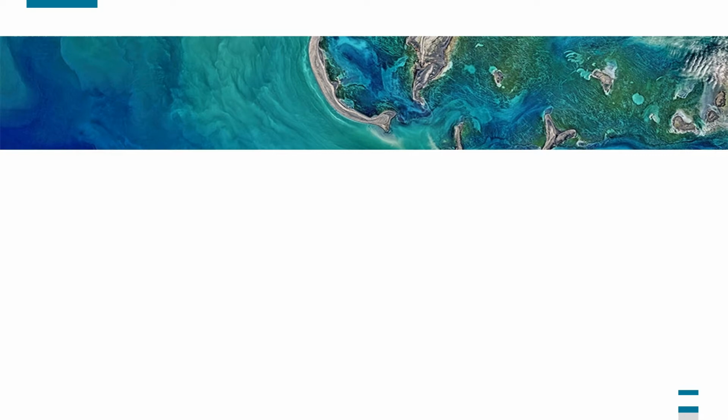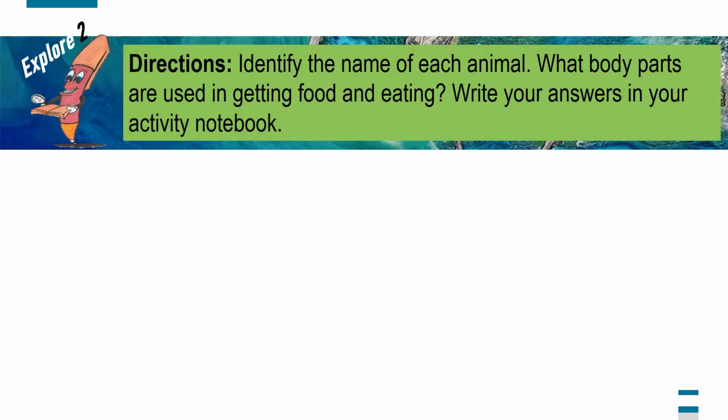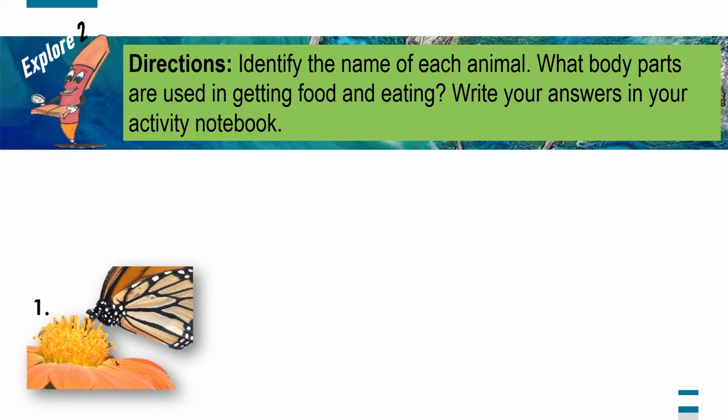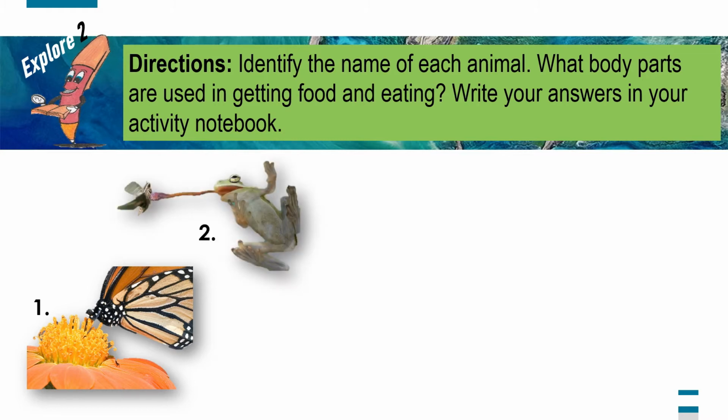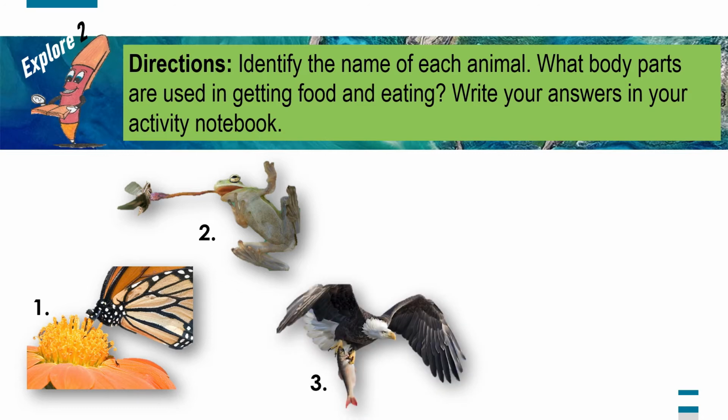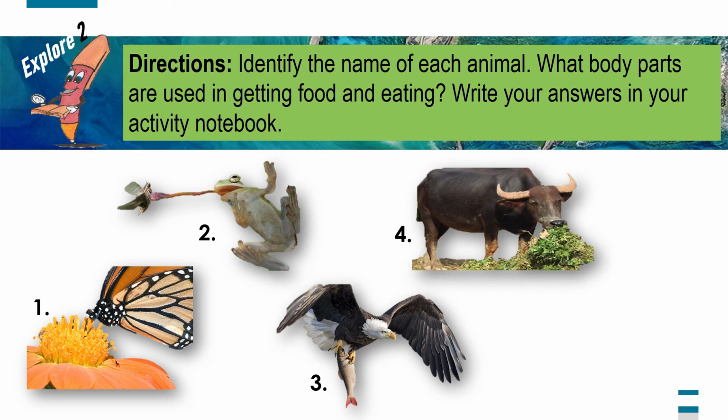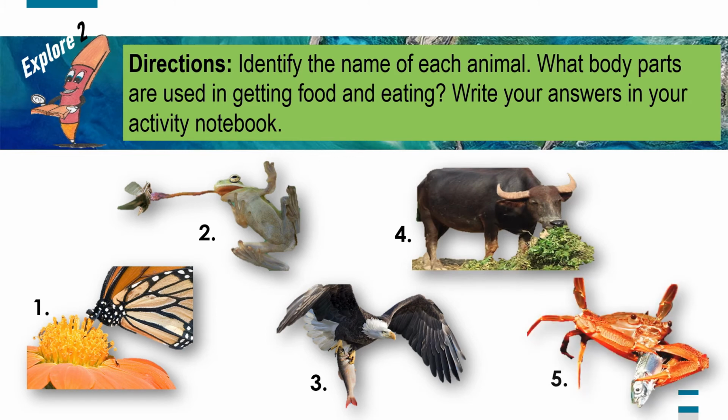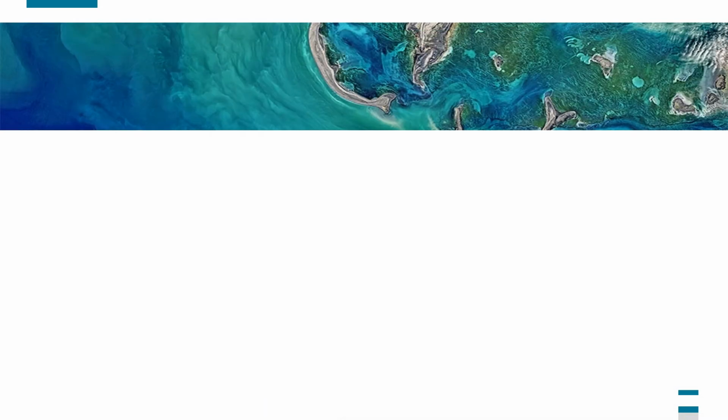For the second activity, let's answer explore number 2. Identify the name of each animal. What body parts are used in getting food and eating? Write your answers in your activity notebook. Animal number 1. Animal number 2. Animal number 3. Animal number 4. Animal number 5. Hope you're still doing good so far.